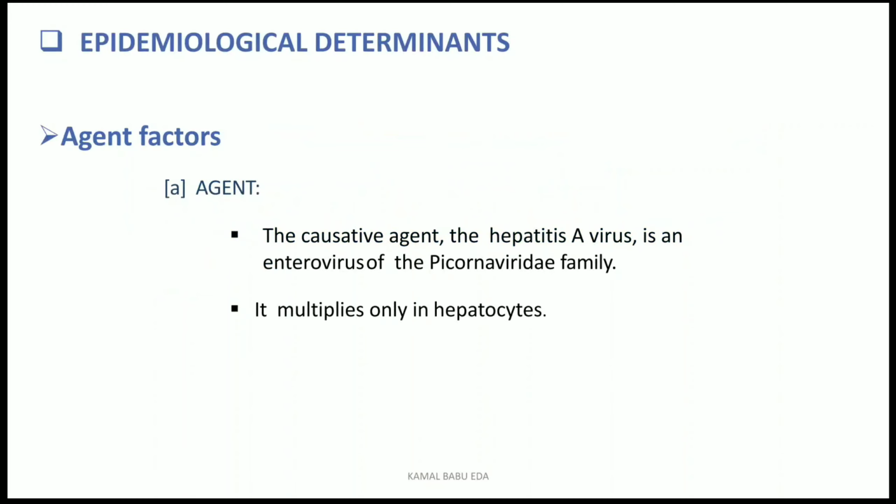So coming to the epidemiological determinants. What is the agent factor here? What is the causative agent? The causative agent is hepatitis A virus, an enterovirus of the Picornaviridae family. To which family does it belong? Hepatitis A belongs to the family Picornaviridae. It multiplies only in hepatocytes, that means it multiplies only in the liver.